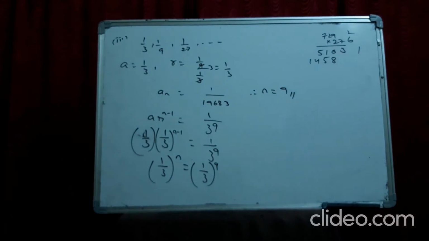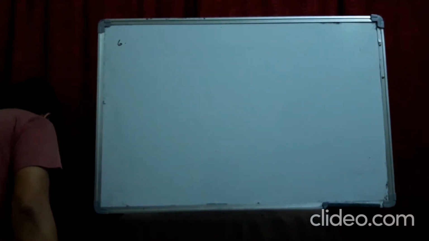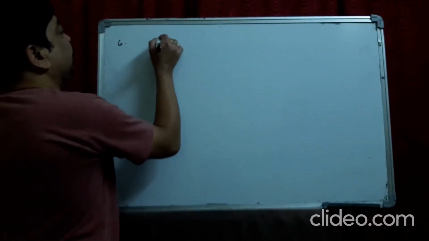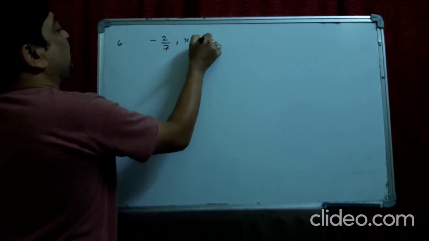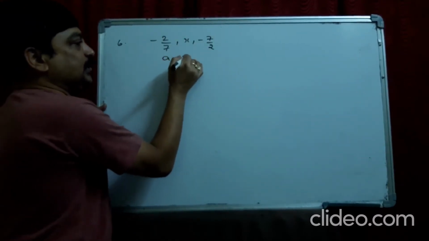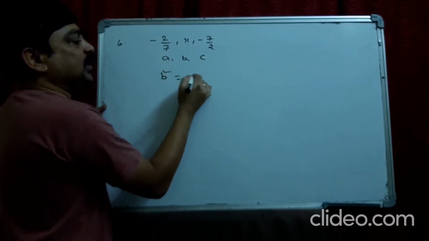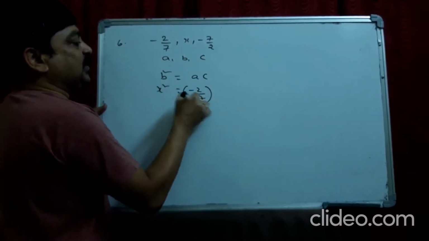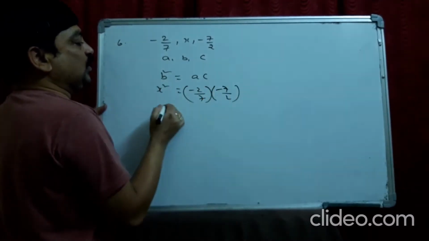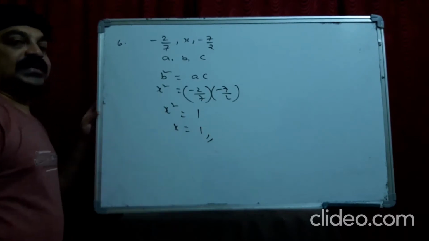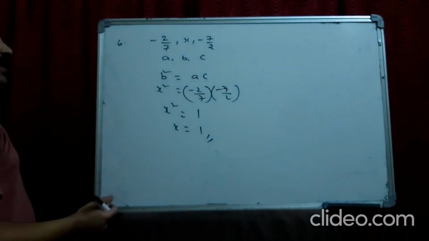Okay. See the sixth problem. They ask us for what values of x the numbers minus 2 by 7, x, minus 7 by 2 are in GP. I told you, when A, B, C are in GP, it will happen like B square equal to AC. So x square equal to minus 2 by 7 into minus 7 by 2. So x square is equal to 1. So x is equal to 1. You can take it as 1, or you can take it as minus 1 also.